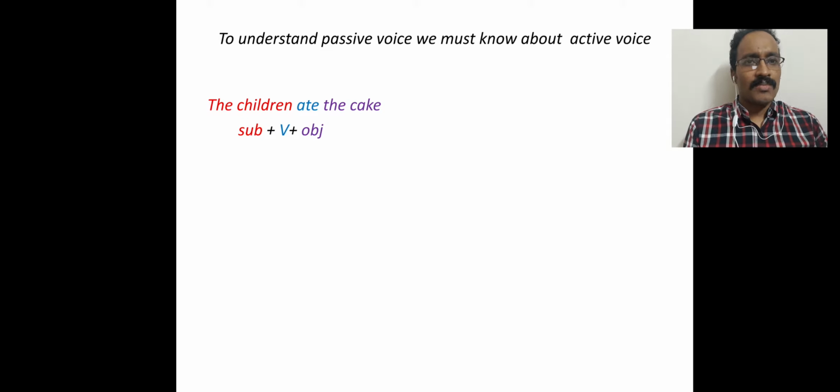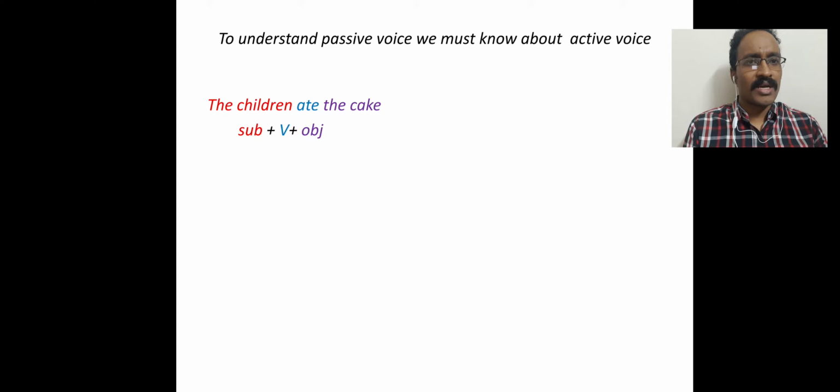And the verb that bears an object is called a transitive verb. And in the case of changing voice, the verb must be transitive, because an intransitive verb cannot be changed into passive voice.